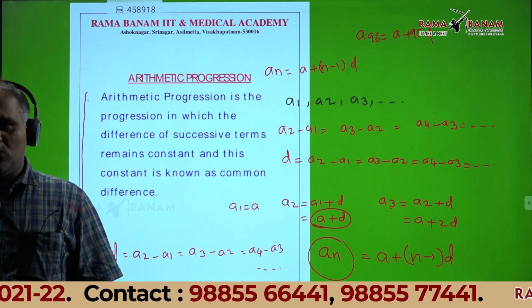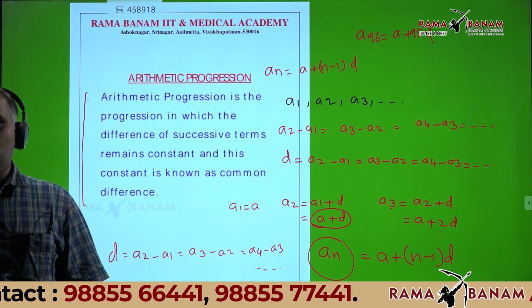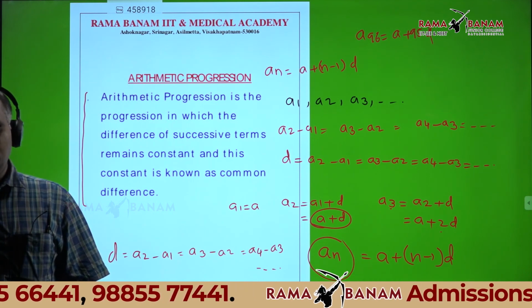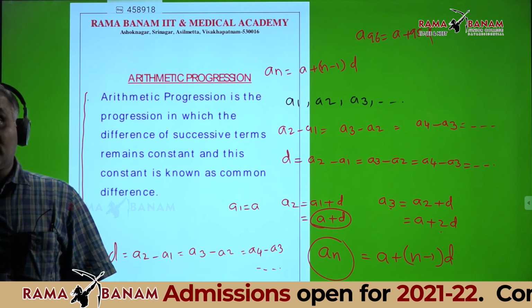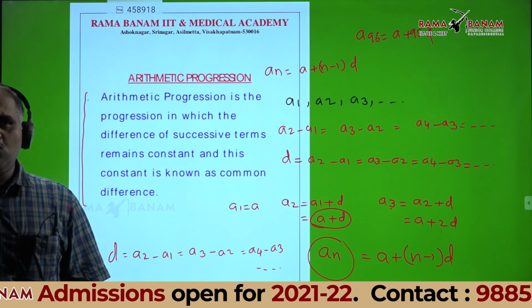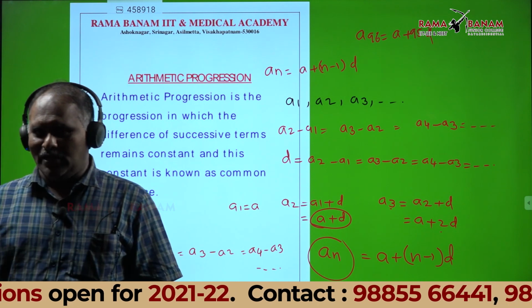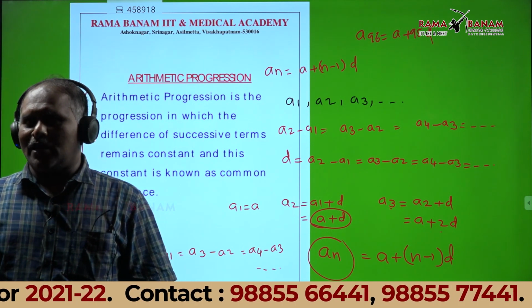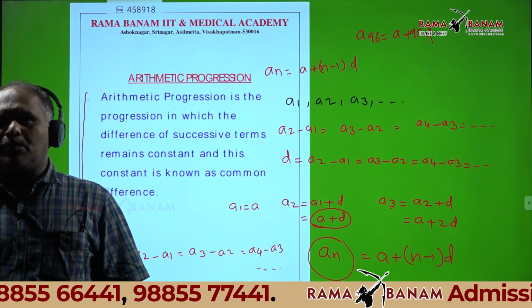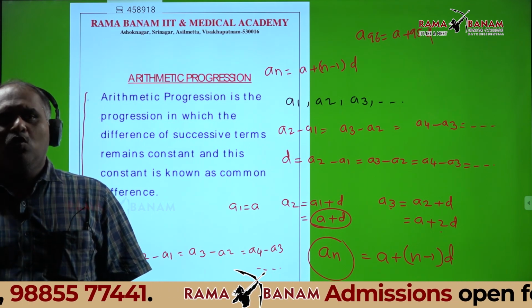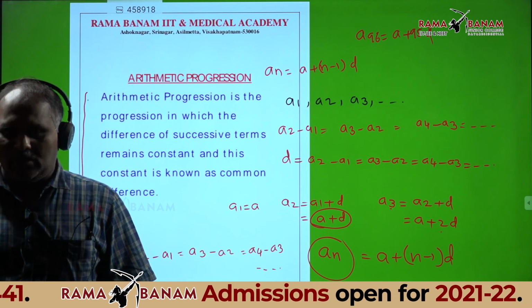This is the before slide. Today up to these points I can explain. Tomorrow I can explain arithmetic means, how to find the arithmetic mean, and when terms are in arithmetic progression, what is the relation, or when some different terms are there, what is the arithmetic mean.